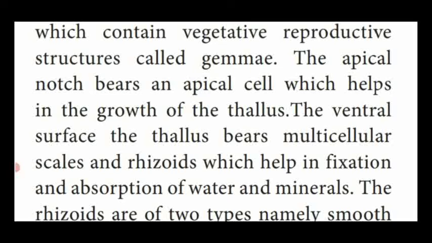This apical cell, in advanced plants, is named meristematic tissue, which is present in the tip of the root and also the stem. Likewise, the same kind of structure is present in the primitive bryophytes, in the small groove present at the tip of the thalli, containing the apical cell responsible for the growth of a thallus.